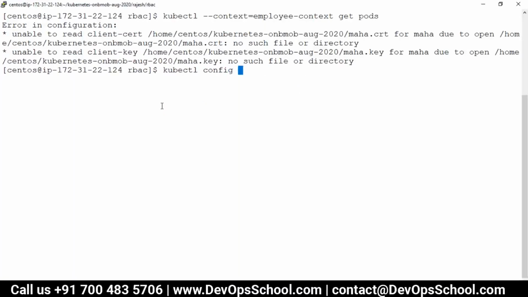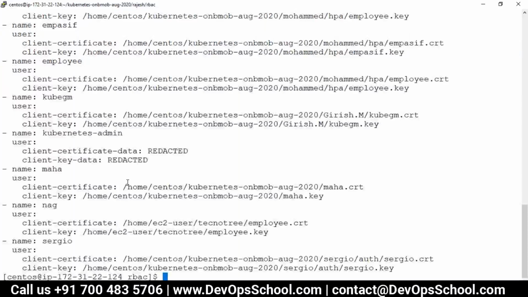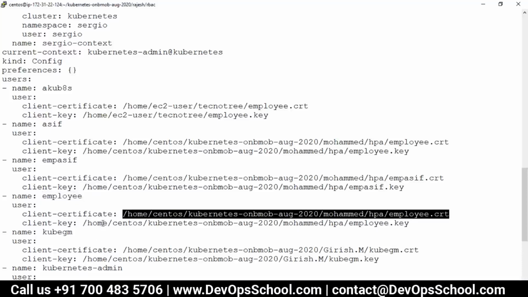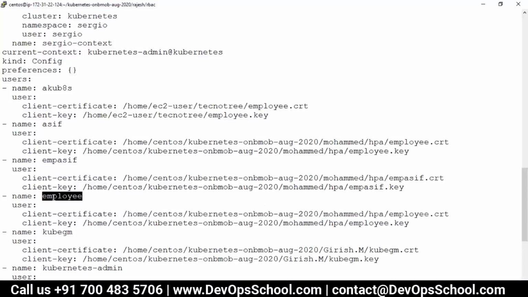Just a second, I'll correct it. Config view. So where is employee? Okay, so I need to remove it. User employee.